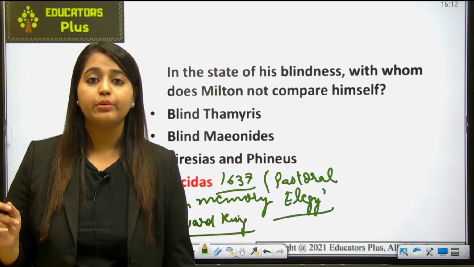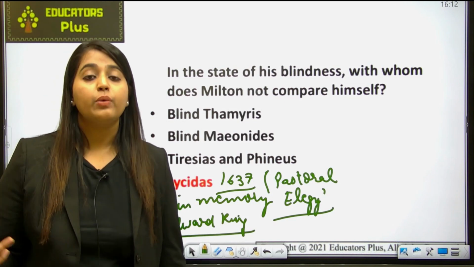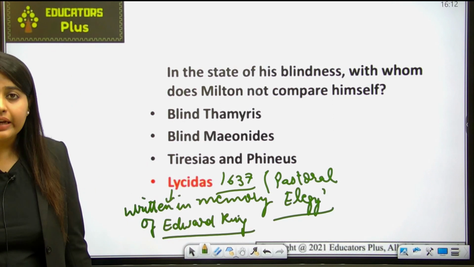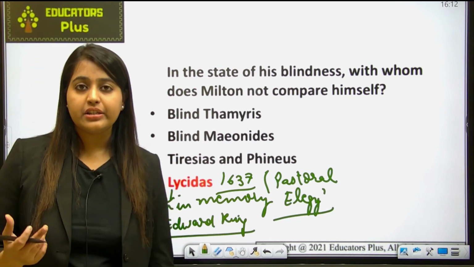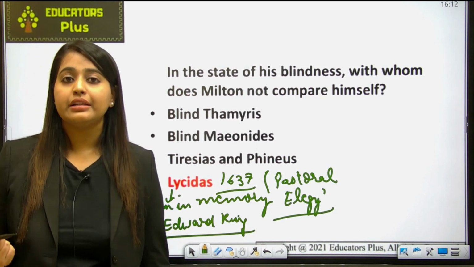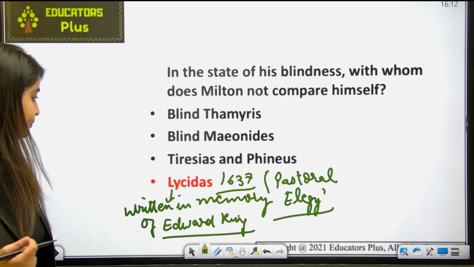And why did he write it? Because King drowned, when his ship sank in the Irish Sea off the coast of Wales. So he drowned and died, and as a lamentation and a memorial for him, this Lycidas was written by Milton in 1637. Fine.